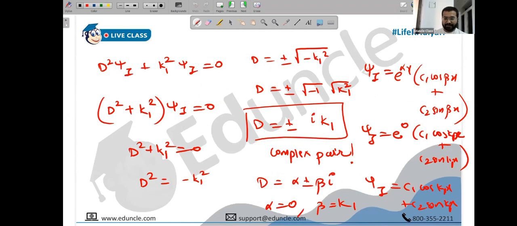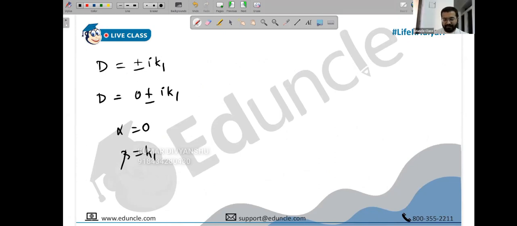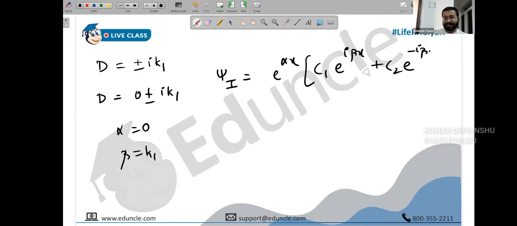Okay, going back to our problem. We are not going to use this wave function now. In this we have d as plus or minus i k1. So this is 0 plus or minus i k1, so you can say that alpha is 0 and beta is k1. But we will use the formula that psi1 is equal to e raised to alpha x into c1 e raised to i beta x plus c2 e raised to minus i beta x.